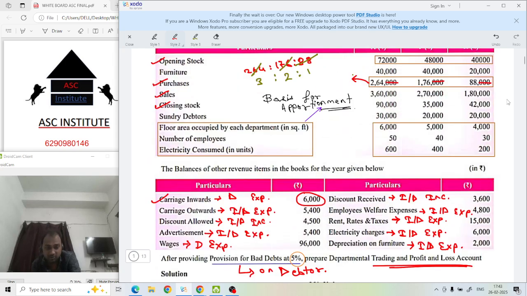Now come to the question and find out the debtors' amount. This one, this one, sundry debtors: 30,000, 20,000 and 20,000. What will we do? 5% on this 30,000, 5% on this 20,000, and again 5% on this 20,000. Got it? And the amount you have to put in the P&L, because provision is also an indirect non-cash expense. I hope you have understood.